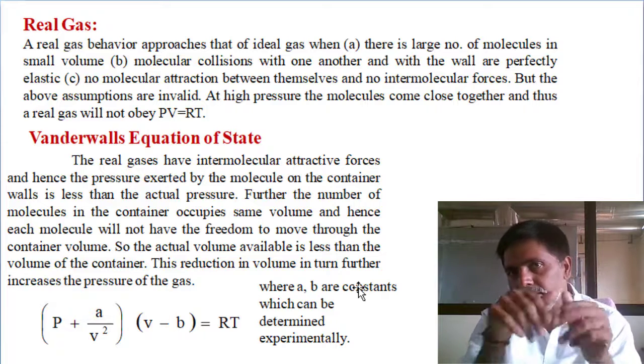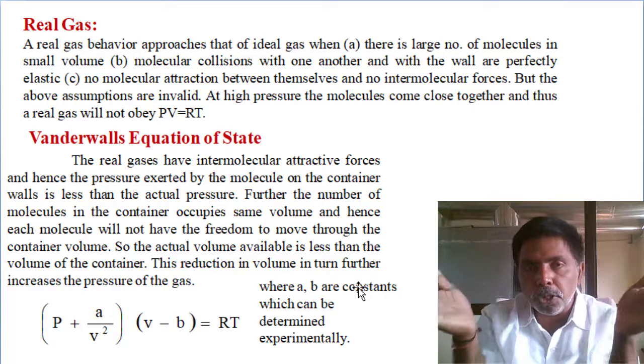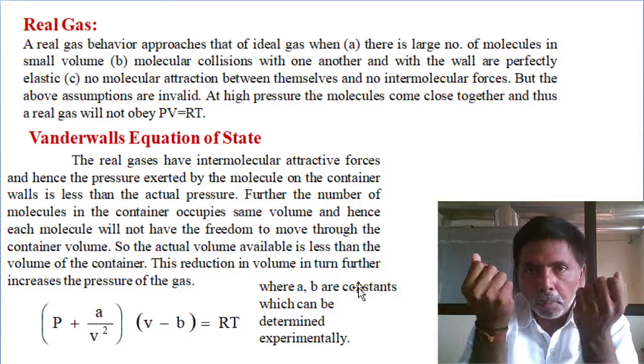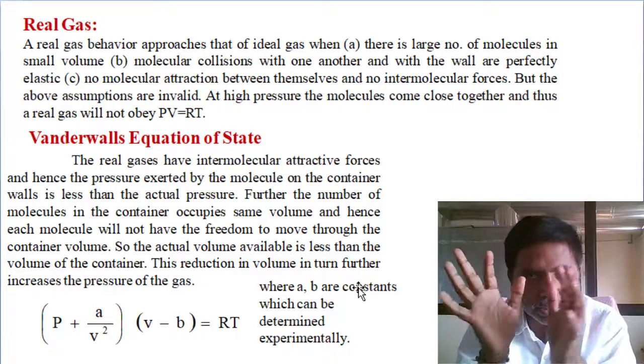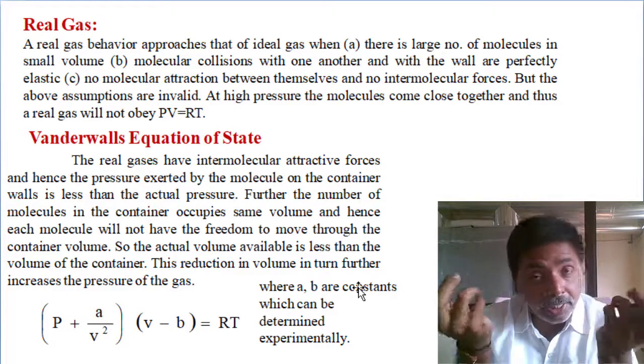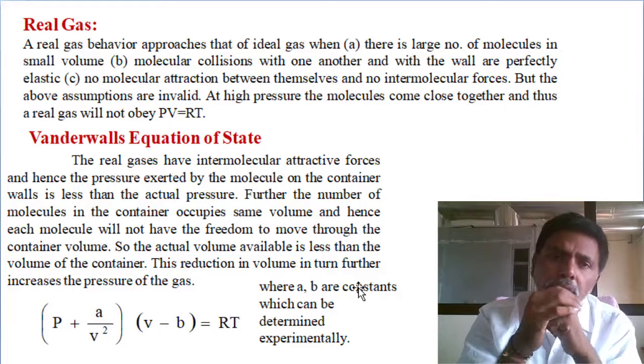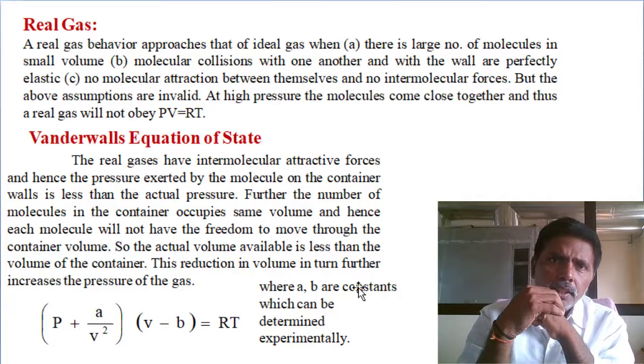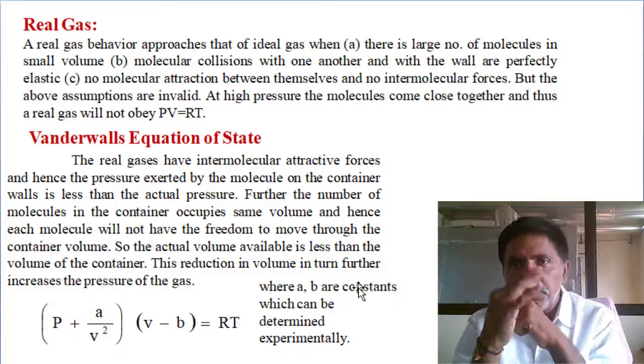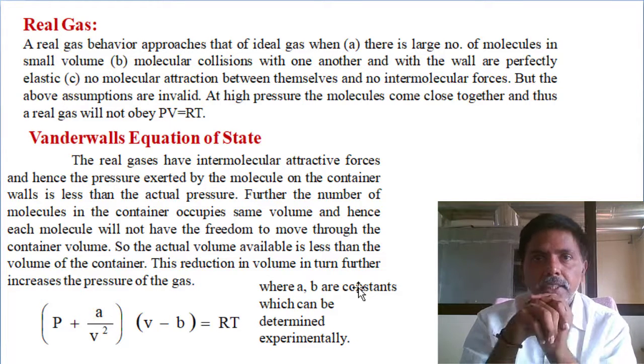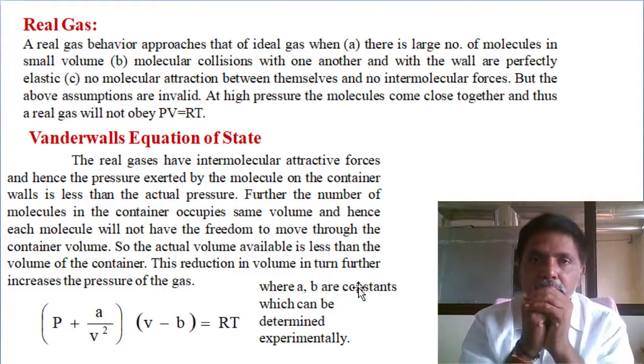But in practical conditions, a real gas can't. If large molecules occupy small volume, the molecular collisions are not elastic, and intermolecular attraction is also there. So the van der Waals equation gives a right relation between pressure, volume, and temperature for the real gas. So many real gas equations are there.